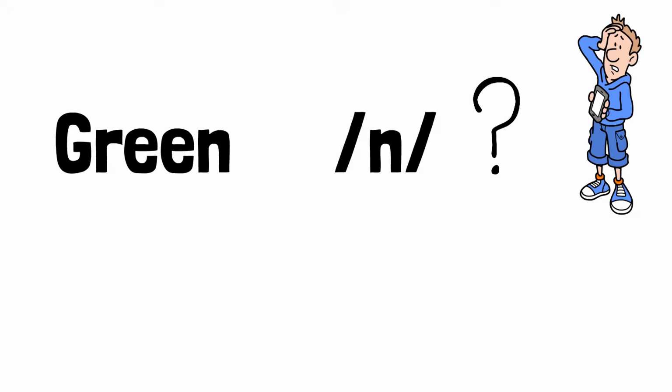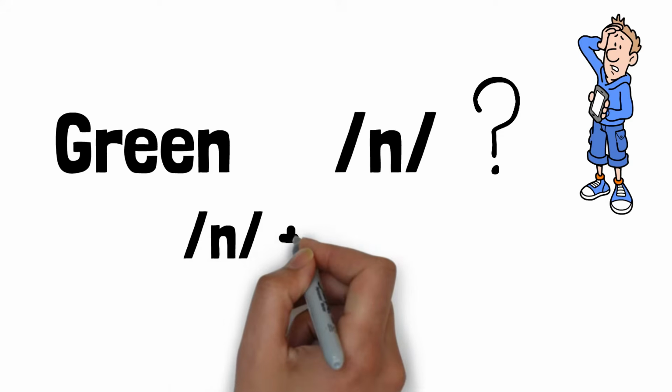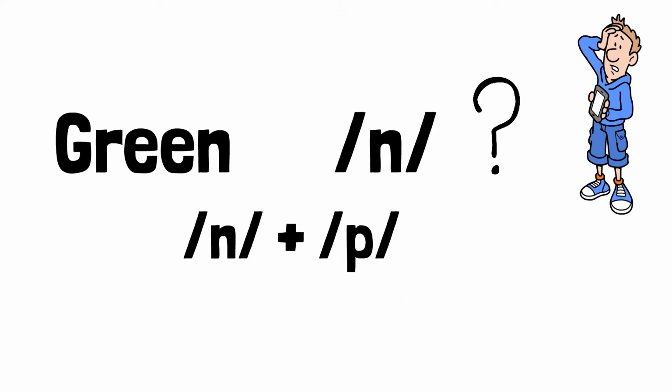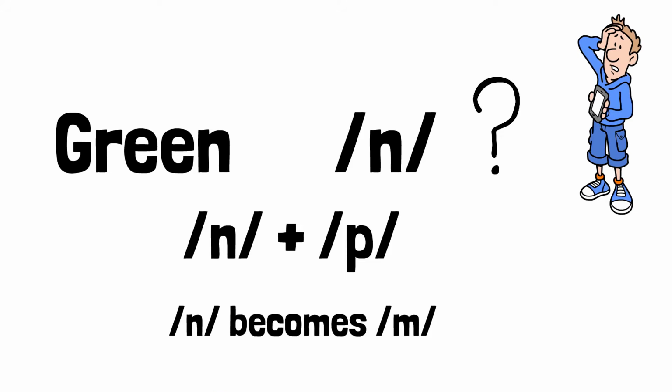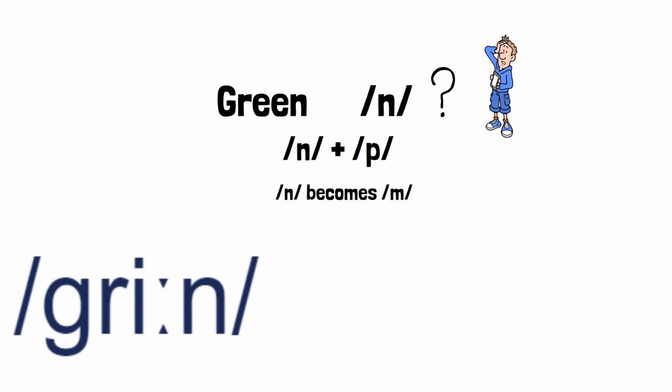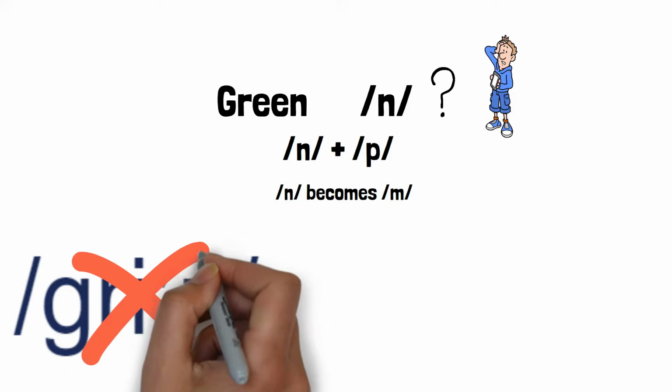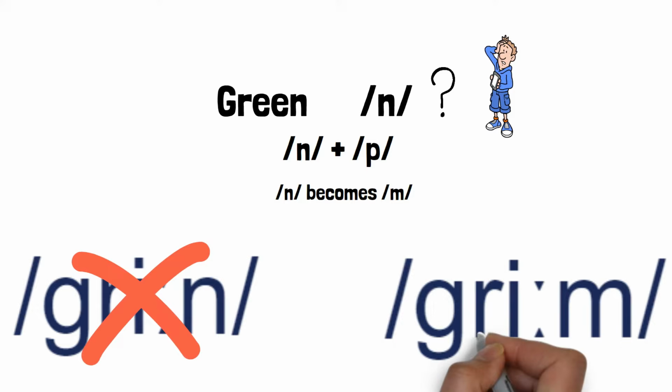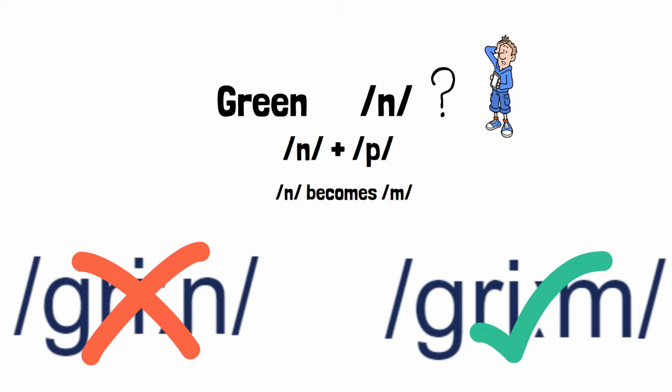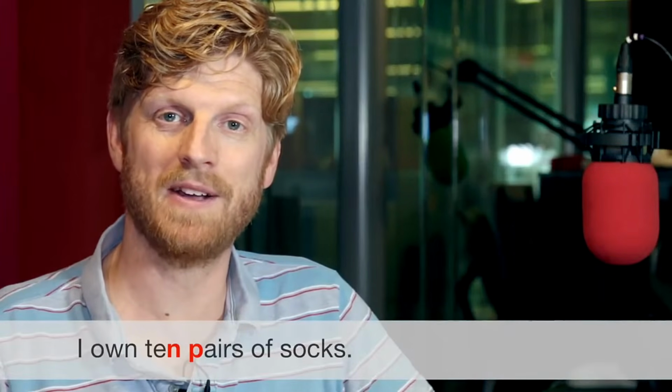So, what's happening here? Well, when one word ends in an N sound and the next word begins with a P sound, it changes to an M sound as your mouth gets ready to pronounce the next sound. Green Park becomes Green Park. Here are some more examples. I own 10 pairs of socks. I would love to live in Paris.